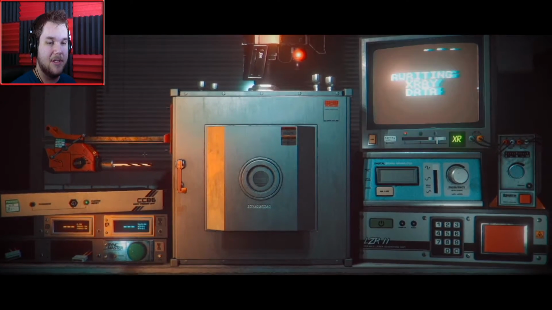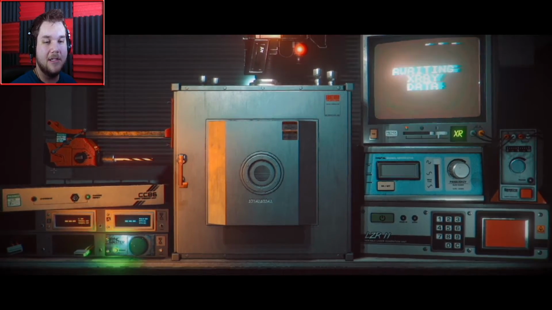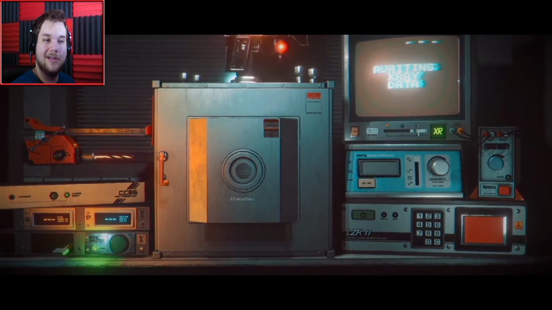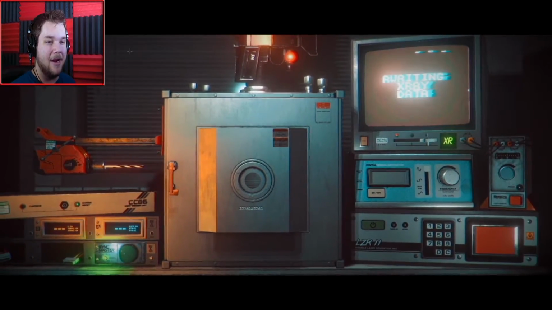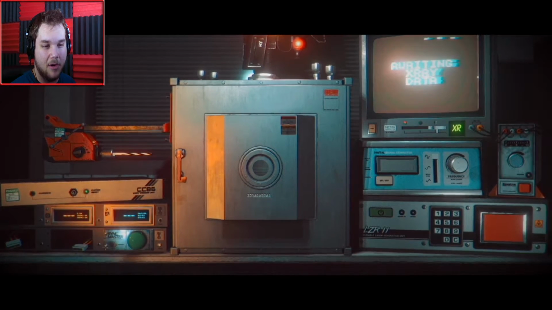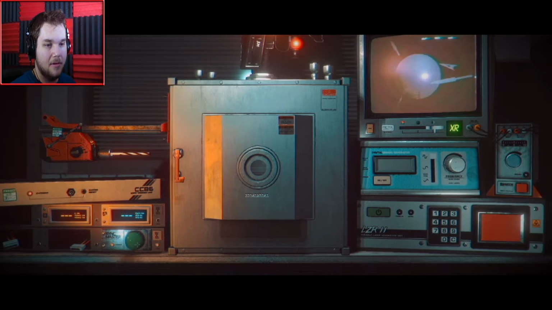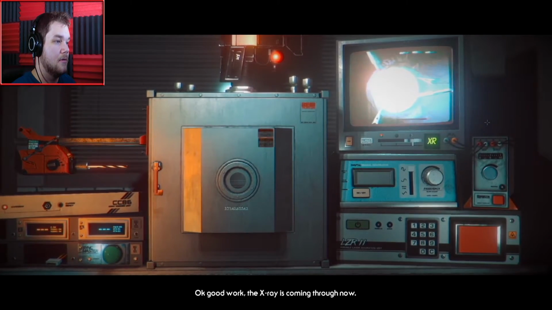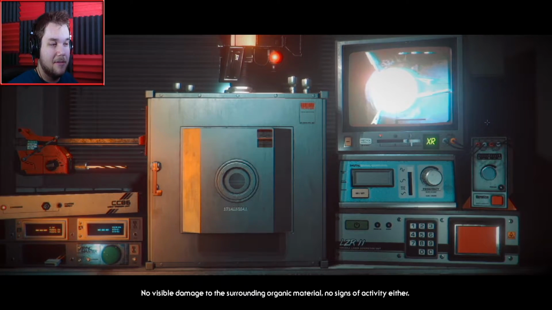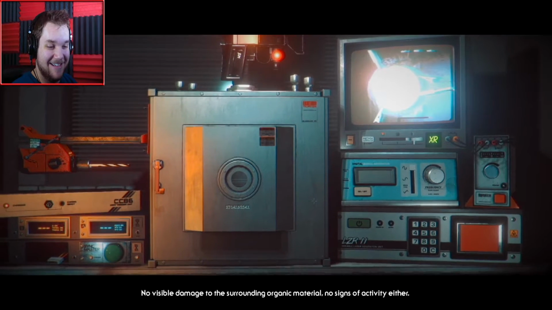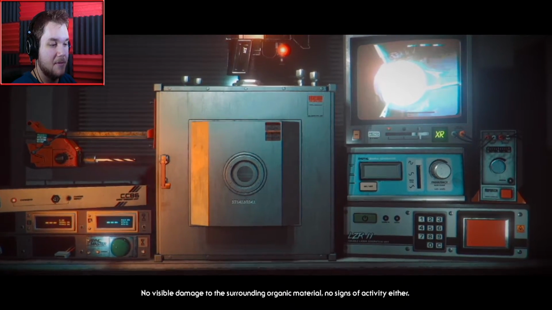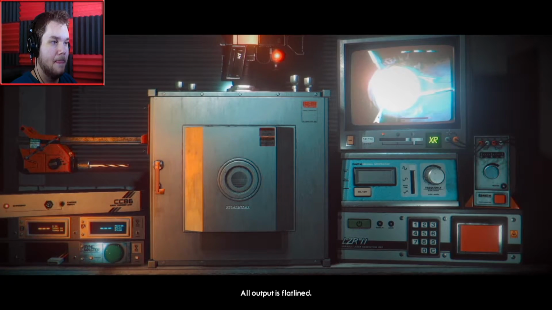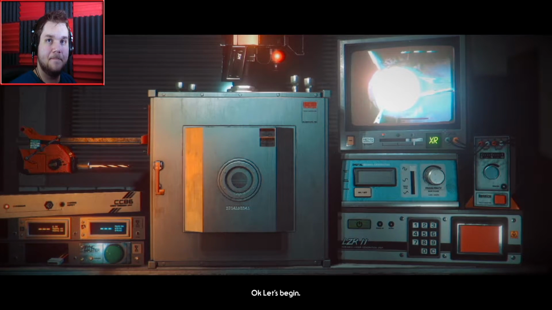The pattern here. Okay, so this one right here is 1, and then laser right here, that's 2. So you see how I'm kind of confused by the pattern here? It just seems a little bit out of order. Oh. Okay. Nice. The X-ray is coming through now. No visible damage to the surrounding organic material. No signs of activity either. All output is flatlined. Okay, let's begin.